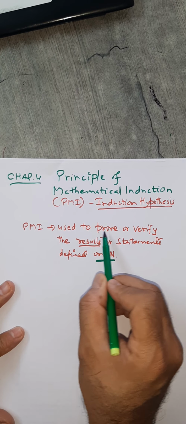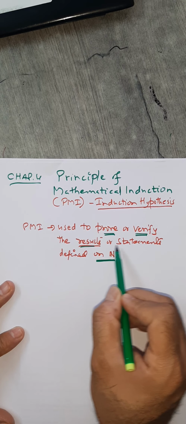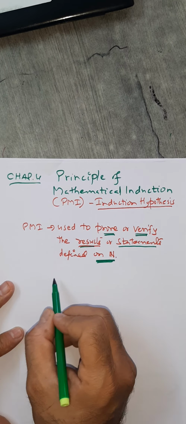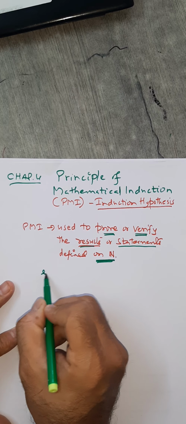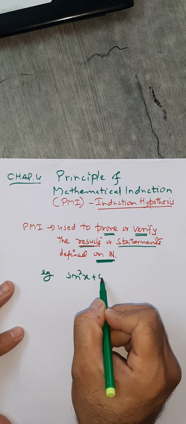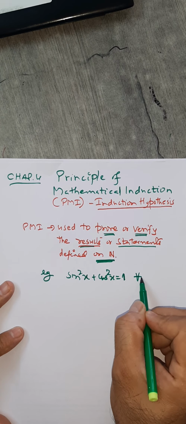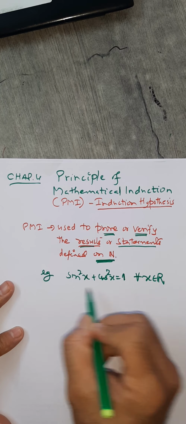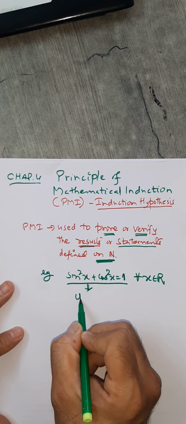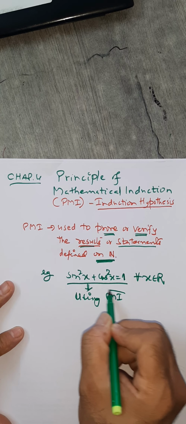We normally use PMI to prove, or you can say verify, the results or the statements which are defined on natural numbers. For example, can I prove this using PMI? You know, sine square x plus cos square x equals to 1. You know this is true for every x belongs to R, for every real number. So can you prove using PMI? The answer is no, obviously.